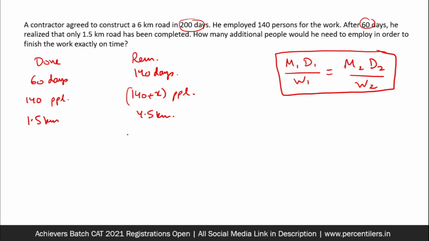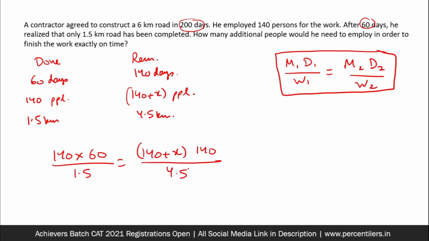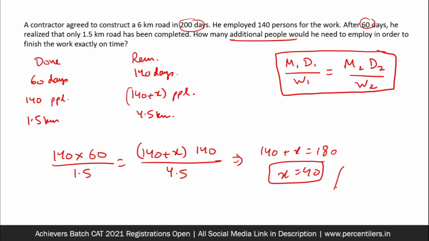So we have M1 D1 by W1 equal to M2 D2 by W2. If you solve this, you will find 140 plus X is 180. So X is 40. We were asked the additional number of people, which is 40. So 40 becomes the answer to the question. This is a theta question. That was a really short question, and this also becomes one of the must-do questions in this slot.